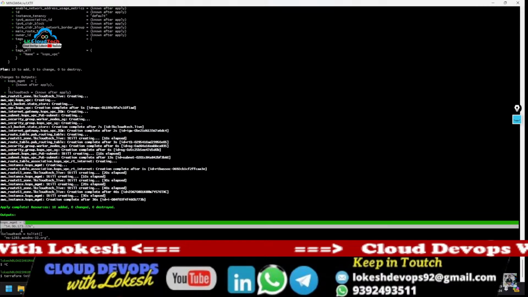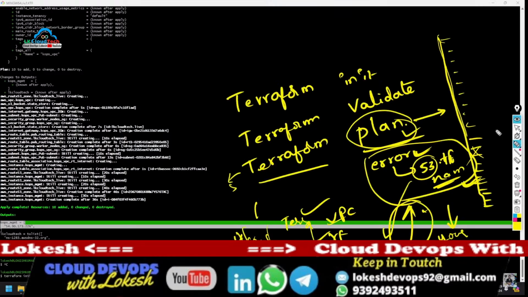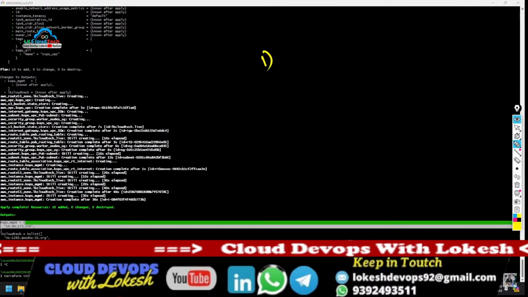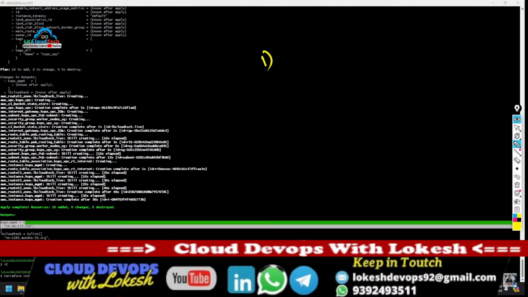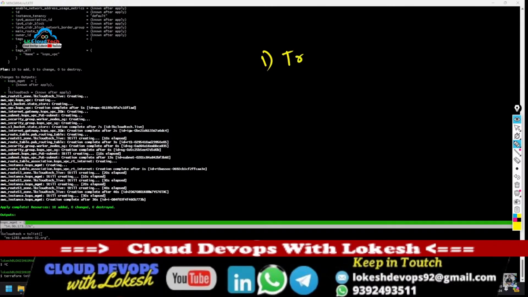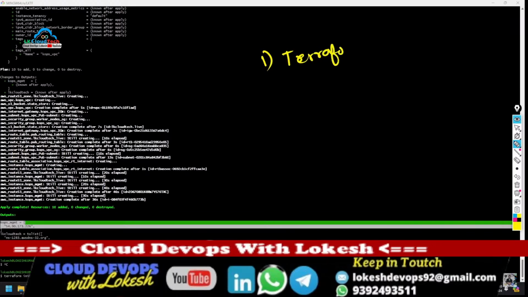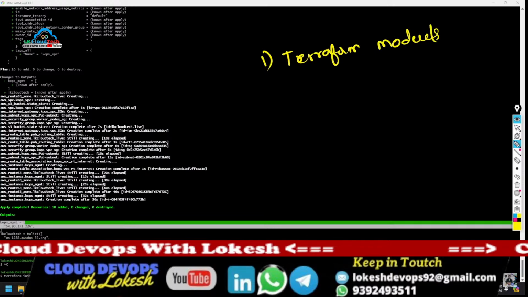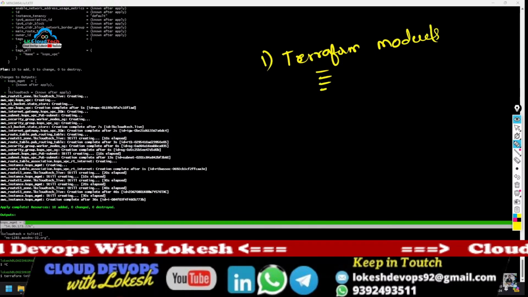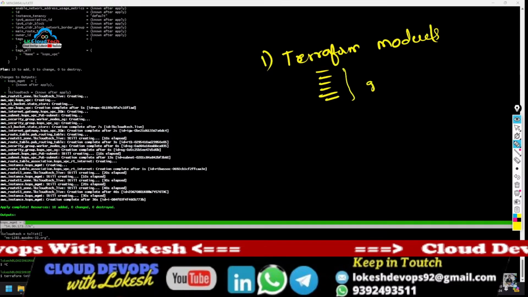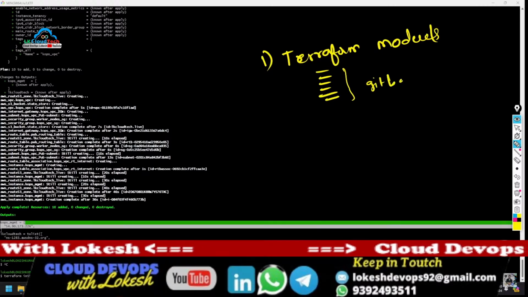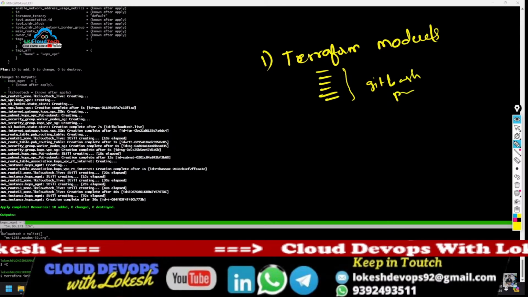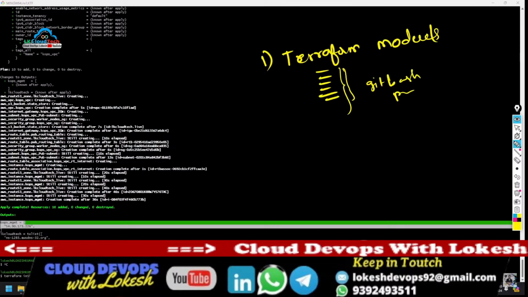How the architecture is, first of all I'll give you a clear picture. First point is we have to check all the Terraform modules. Next, these Terraform modules we have to launch by using Git Bash or PuTTY. After clearing, on top of these modules we launch Git Bash.